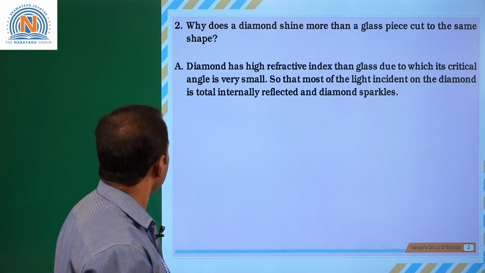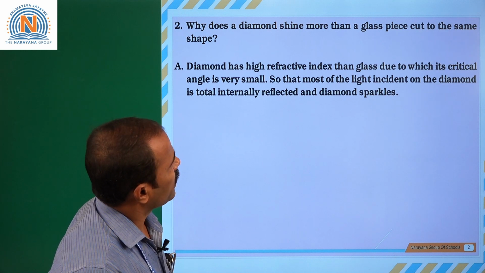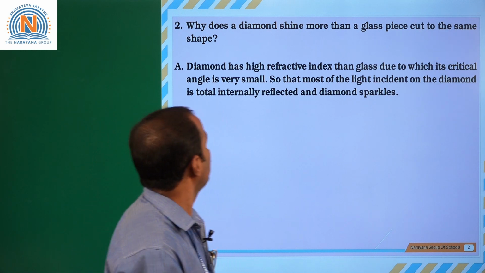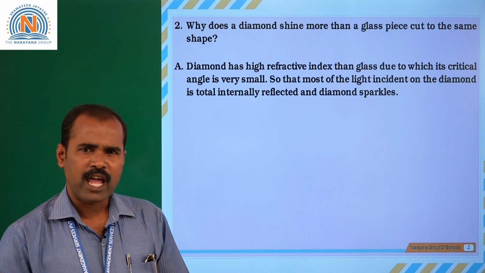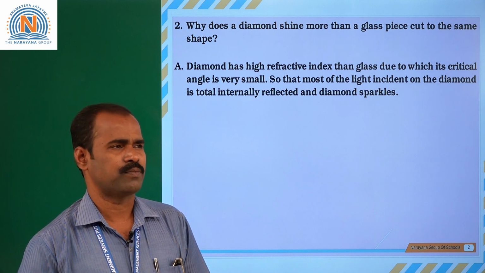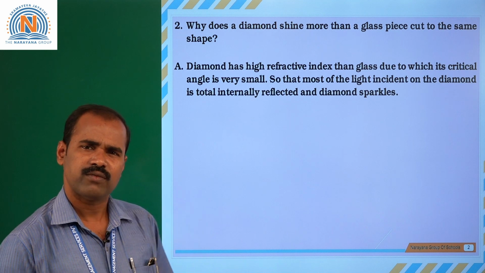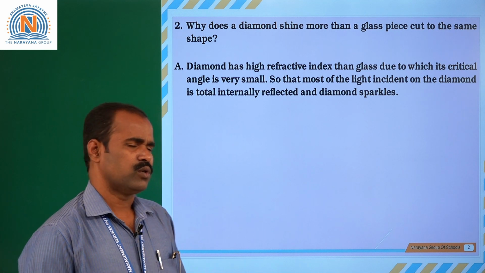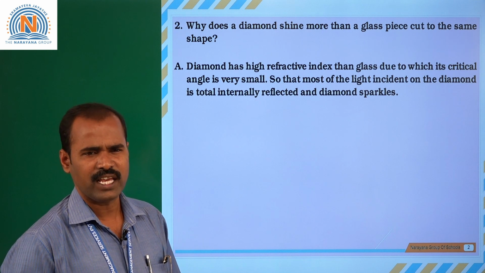Next question. Why does a diamond shine more than a glass piece cut to the same shape? Diamond glitters or shines or sparkles because its refractive index value is more, and the critical angle is very small.